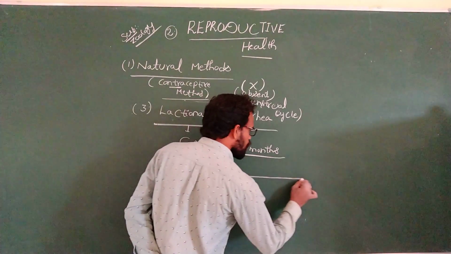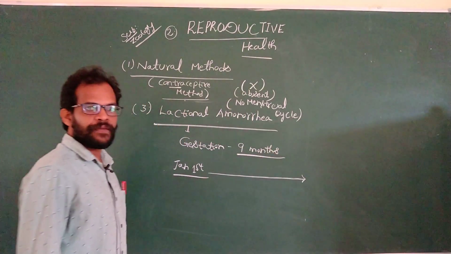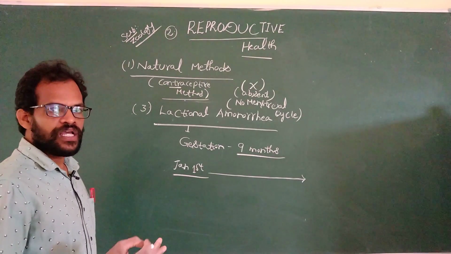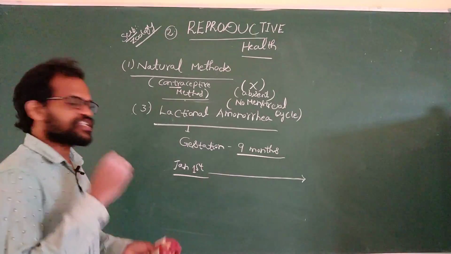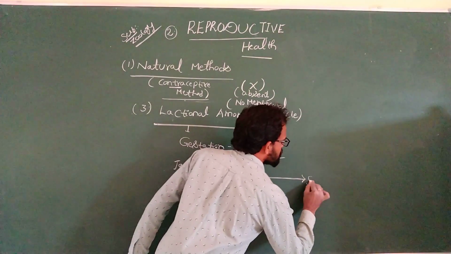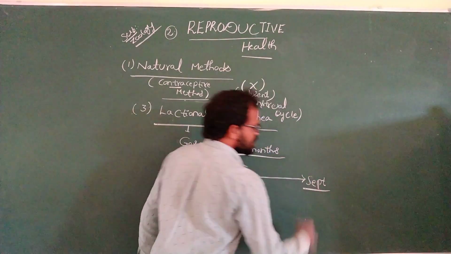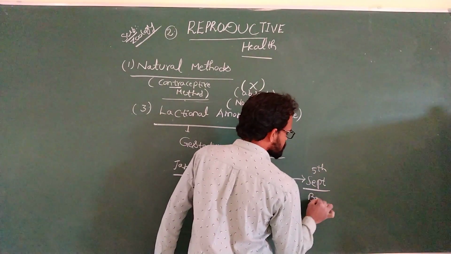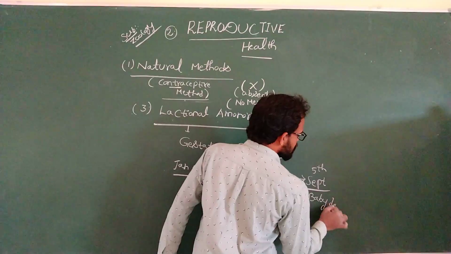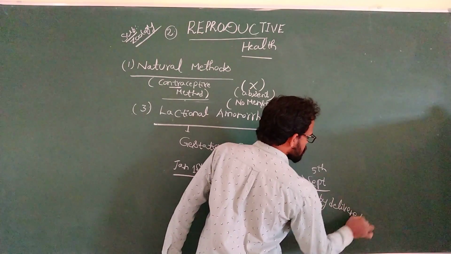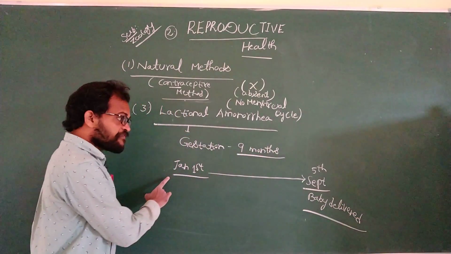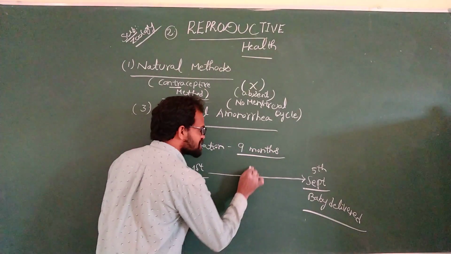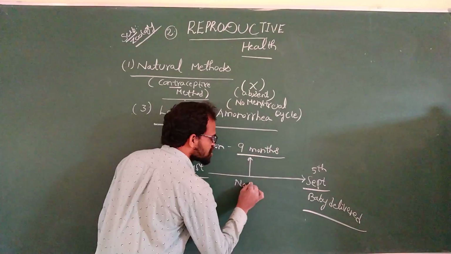From January 1st up to 9 months the baby is growing: January, February, March, April, May, June, July, August, September. In September, around September 5th, the baby is delivered. From January 1st up to September, 9 months, there is no menstrual cycle.